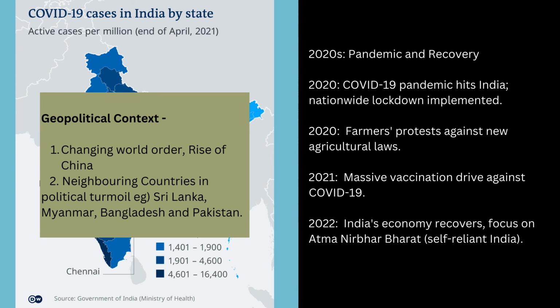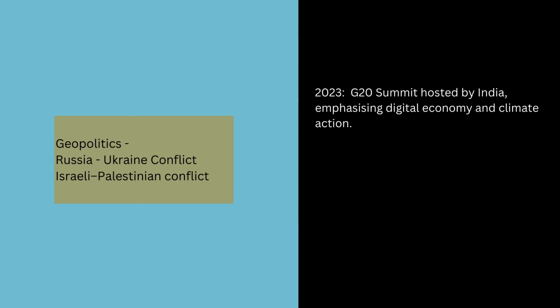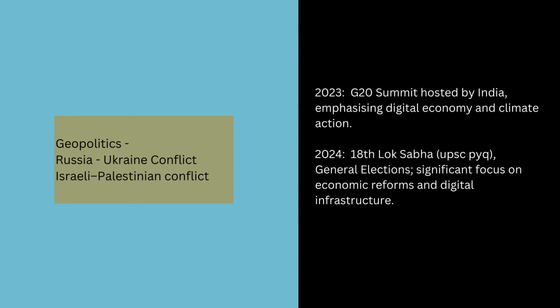Geopolitically, this period was marked by a changing world order and the rise of China. Many of India's neighboring countries such as Sri Lanka, Myanmar, Bangladesh, and Pakistan experienced political turmoil. The Russia-Ukraine conflict and Israel-Palestinian conflict also significantly impacted global geopolitics. In 2023, India hosted the G20 summit, emphasizing the digital economy and climate action. 2024 saw the 18th Lok Sabha elections with a significant focus on economic reforms and digital infrastructure. This year also marks a pivotal point in India's journey towards Viksit Bharat 2047, the vision of a developed India by its centenary year of independence.